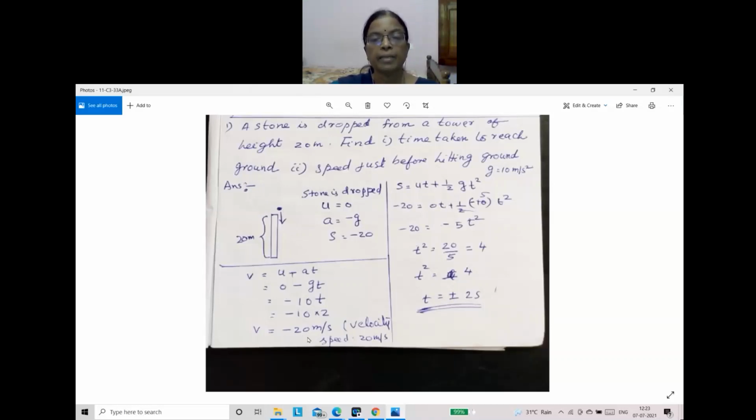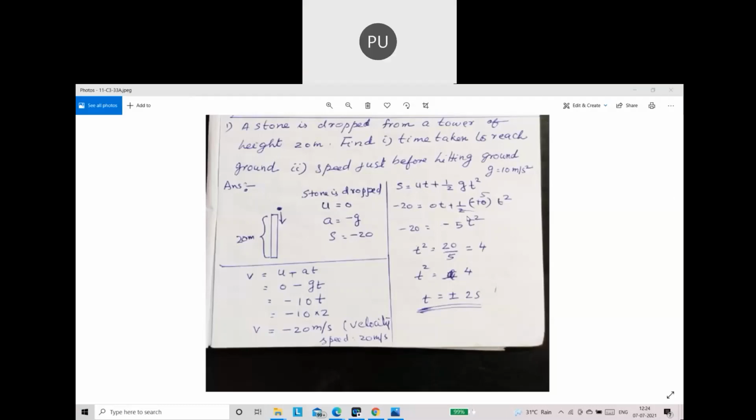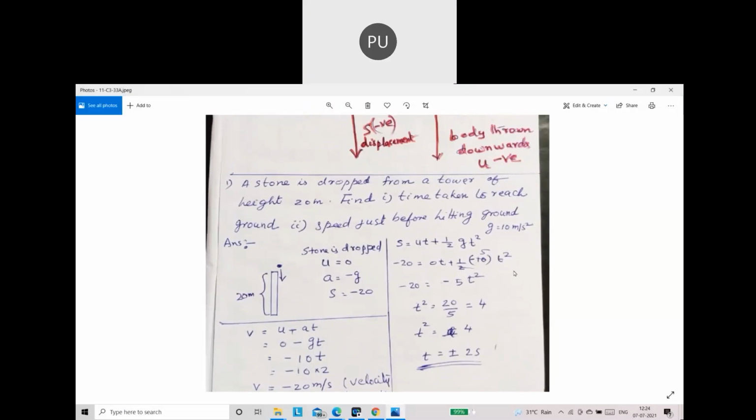Okay? When a body falls downwards, its velocity, does it increase or decrease, that is my question. Velocity increases. The negative sign shows that it is a downward motion. Okay. Next question. I think you understood this question. Is it so, children? Yes, ma'am. Okay.